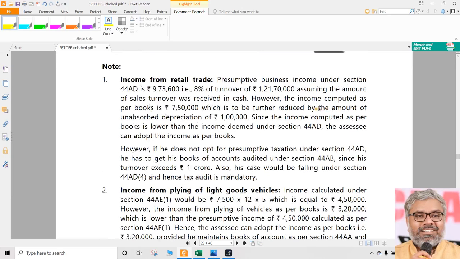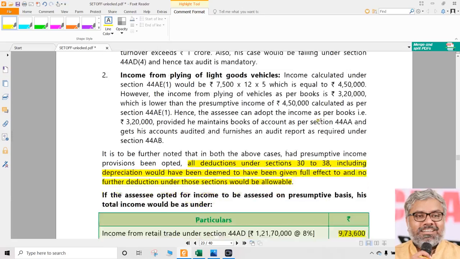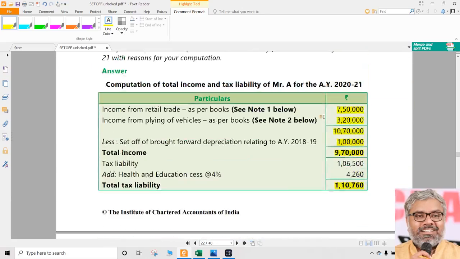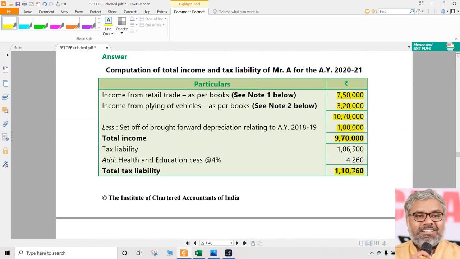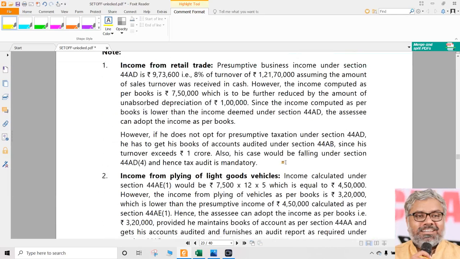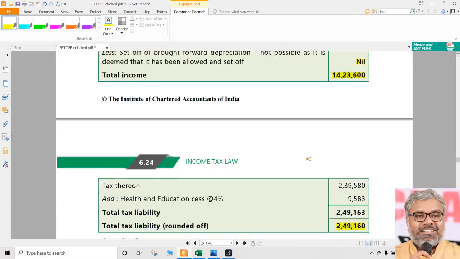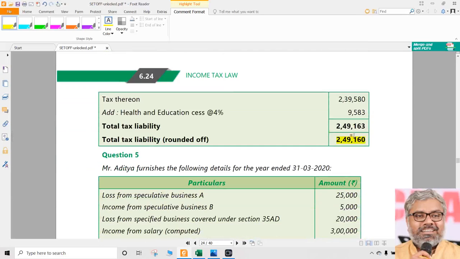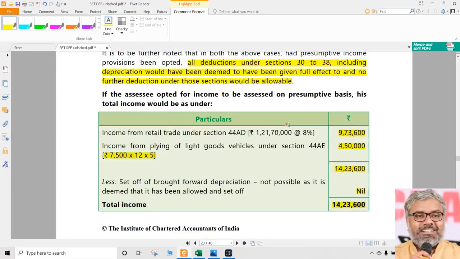Both of them will be applicable for this particular SSE if he chooses this, preferring to have a tax liability of only 1,10,760. Otherwise, alternatively, if he chooses presumptive income, no problem, there is no need of audit and all, but his tax liability would be 2,49,160. Clear?